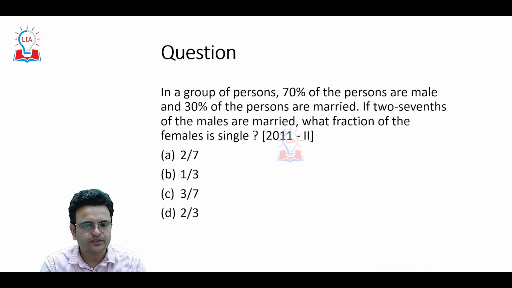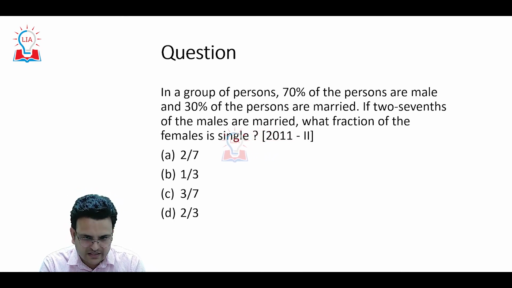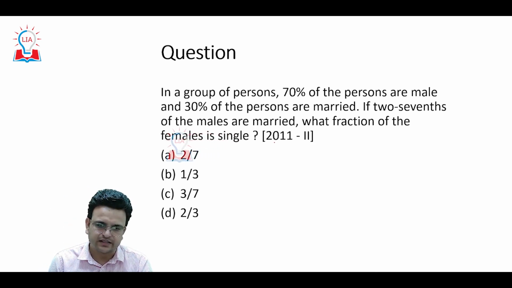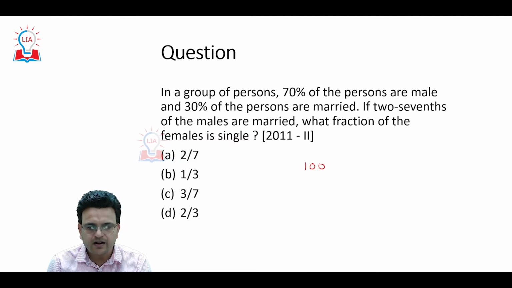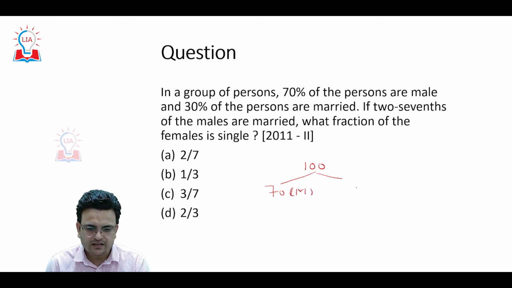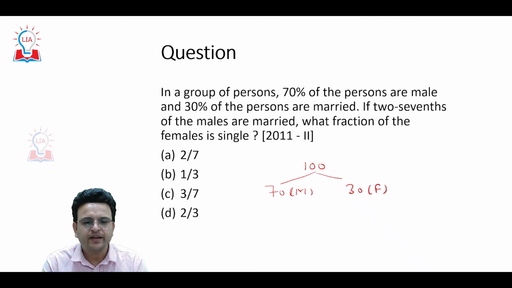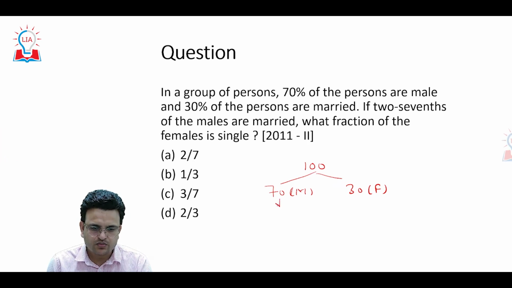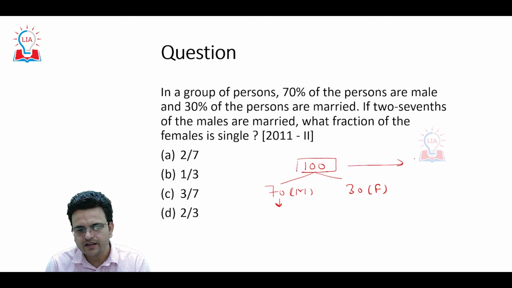Now come to one more question. In a group of persons, 70% of the persons are male, 30% of the persons are married. If 2/7 of males are married, what fraction of the females are married? So consider the total members are 100, 70 are male, then definitely 30 will be female. 2/7 of the males are married and 30% of the persons are married, so total married persons are 30.